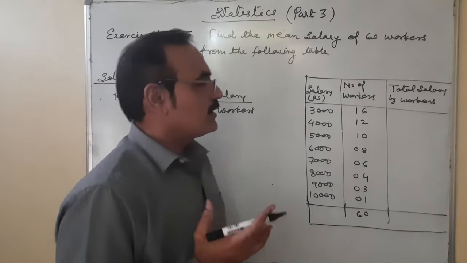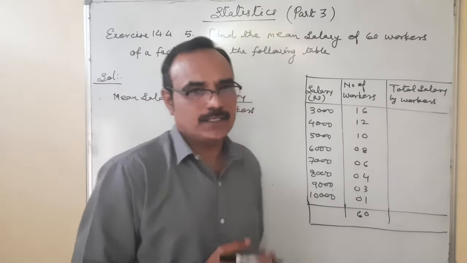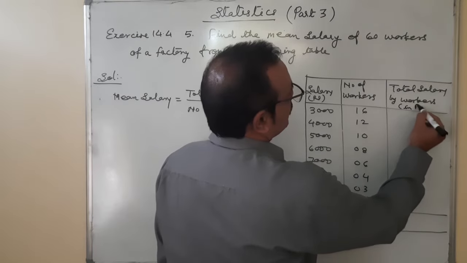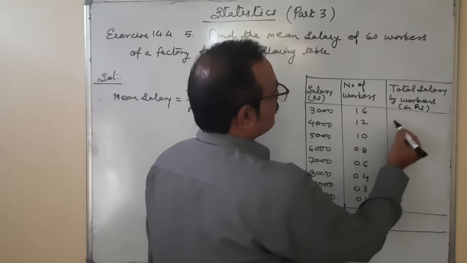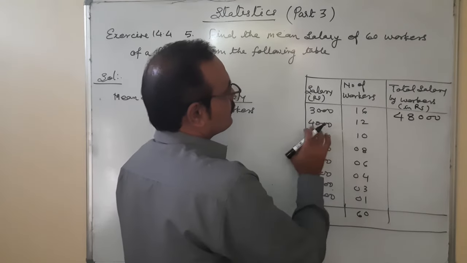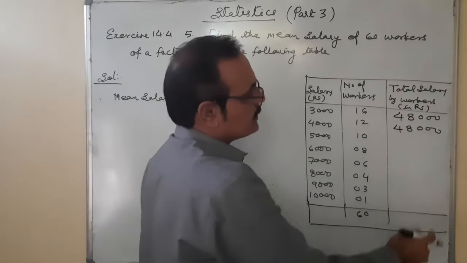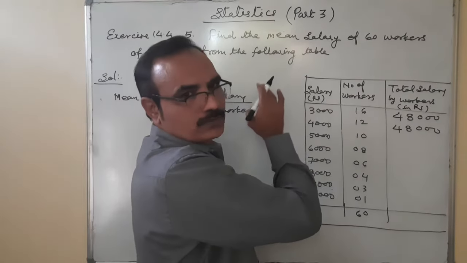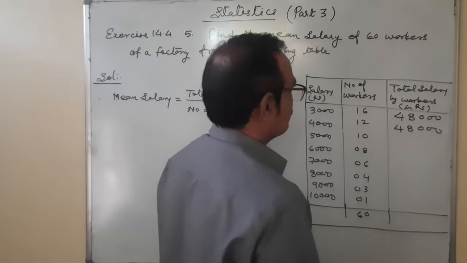Here they are asking to find the mean salary of the 60 workers. So first of all, we are finding the total salary of these 60 workers, in rupees. 16 workers are getting 3,000 each. 16 times 3 is 48,000. Second, 12 workers getting 4,000 each, 48,000. Always at the time of writing this, you should write the units place below the units place, tens place below the tens place, so that we will not do the rough work in extra space. Here you can do the same calculation work.